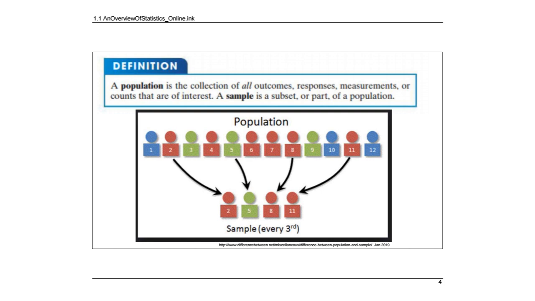So what we do instead is we do a sample. Maybe we talk to every third person, or maybe we talk to so many people out of each state. And then we try to see what the data looks like based on the sample. It's not perfect because we didn't get to talk to everyone in the population, but at least hopefully we had a pretty good subset. So the population is going to be everybody. The sample is going to be just those people that you're able to talk to. So that's going to be a subset.